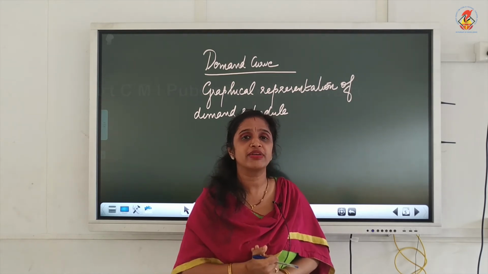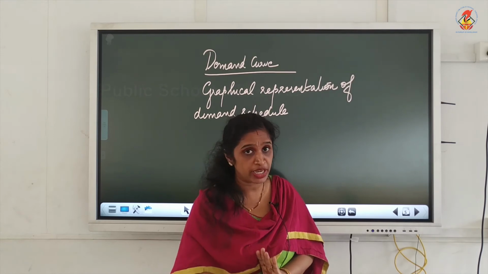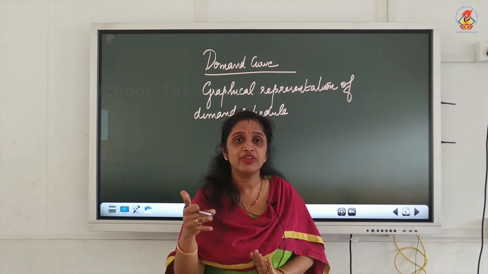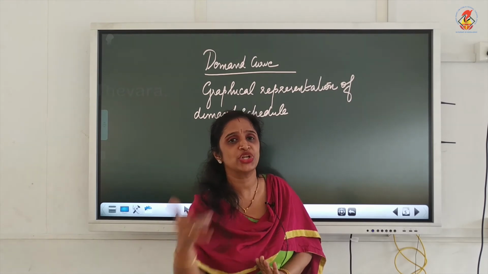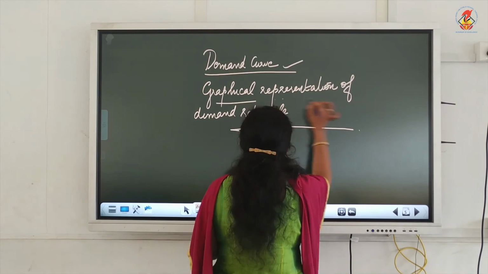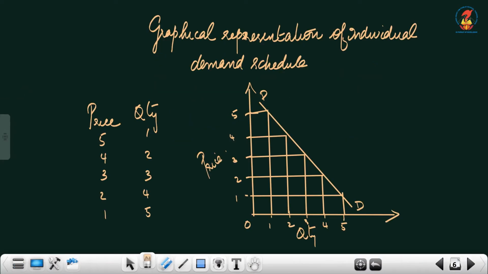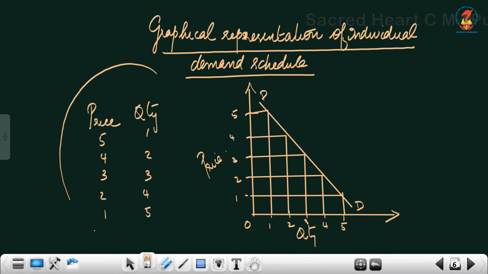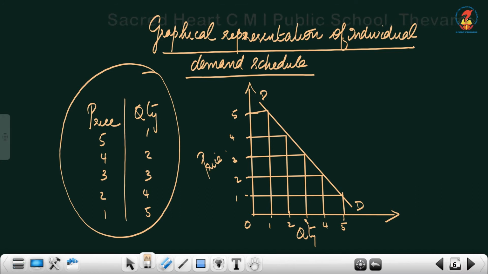Now individual demand curve we will be drawing with the help of individual demand schedule, and market demand curve we will be drawing with the help of market demand schedule. Now let us draw that. Demand curve is graphical representation of demand schedule. Now graphical representation of individual demand schedule. Now this is the demand schedule. I have taken the previous table itself, it's not a new one. On the basis of this schedule, I am going to represent it with the help of a graph, and that is known as individual demand curve.